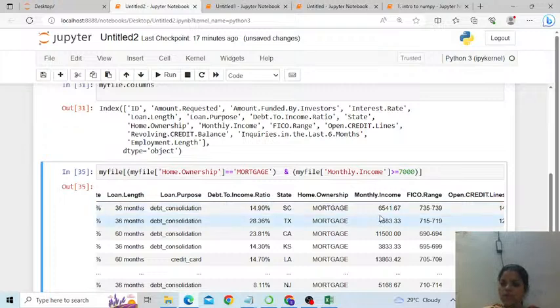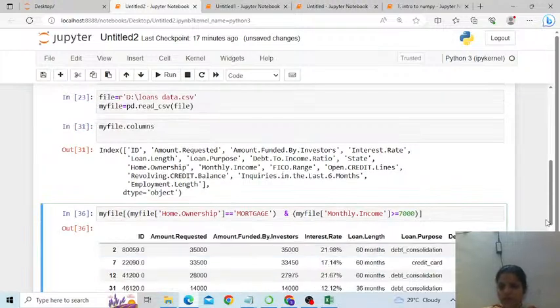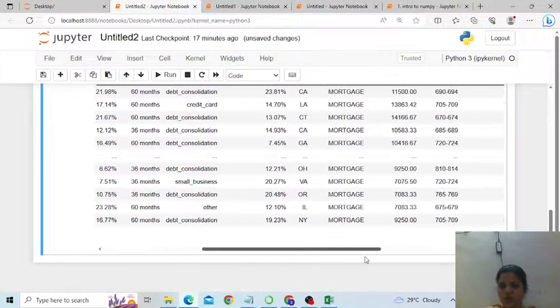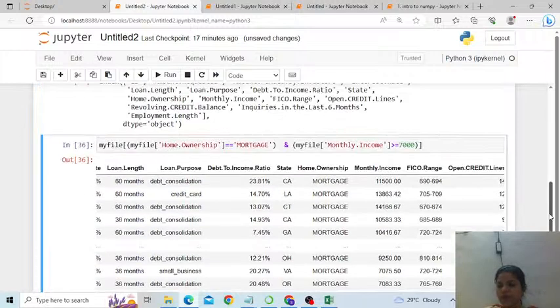Monthly income is 65414583, but this is not greater than 7,000, right? So now if I run this, you will find everywhere home ownership as mortgage, but with this condition applied, monthly income also should be greater than 7,000. Hoping you are understanding that.